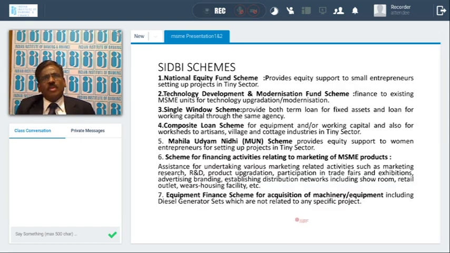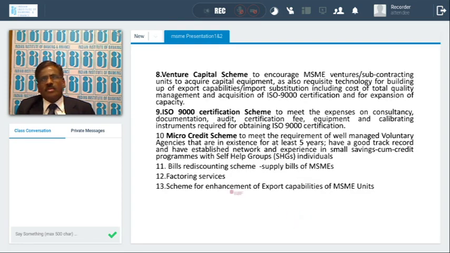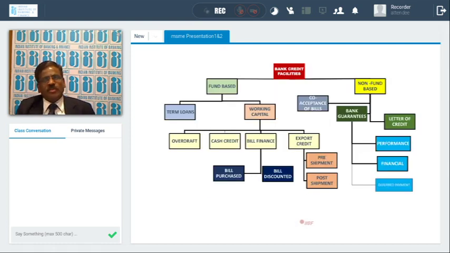So what are the facilities we are providing? SIDBI is providing the National Equity Fund Scheme, Technology Upgradation, Single Window Scheme, Composite Loan Scheme, Mahila Udyam Scheme, etc. These are the different schemes available from SIDBI, and they are available for these MSMEs. Venture capital, and ISO certification: for getting ISO certification, what are the documents required, what is the cost, etc. They need to be funded by SIDBI. And the micro credit scheme, etc. These are the schemes given by SIDBI for the MSME borrowers.